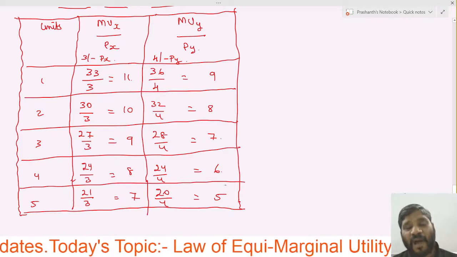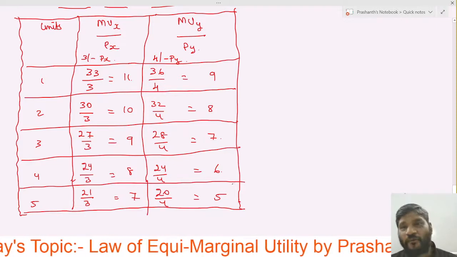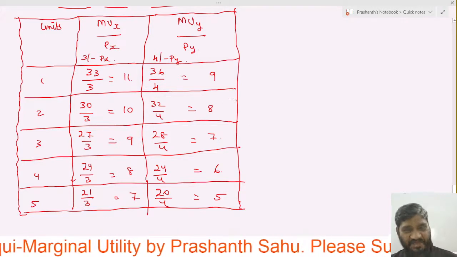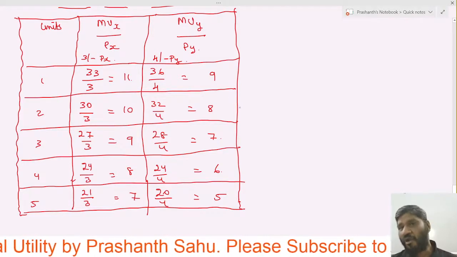This is the marginal utility of expenditure of Y good. So we have got the marginal utility of expenditure. Now what to do?